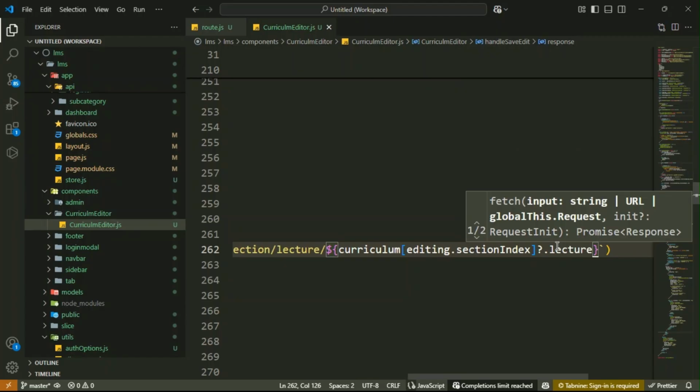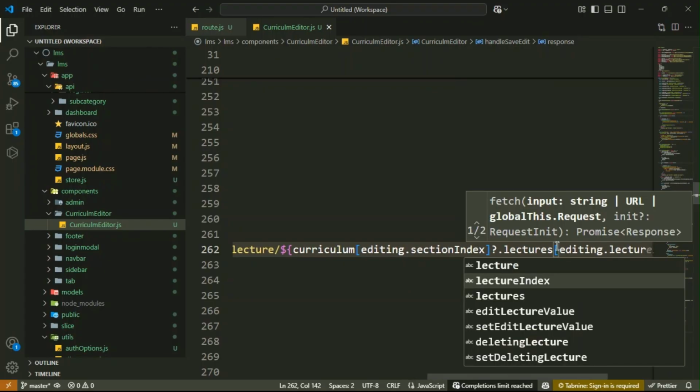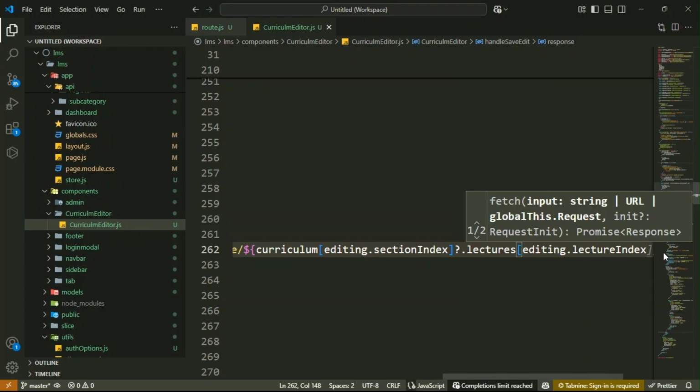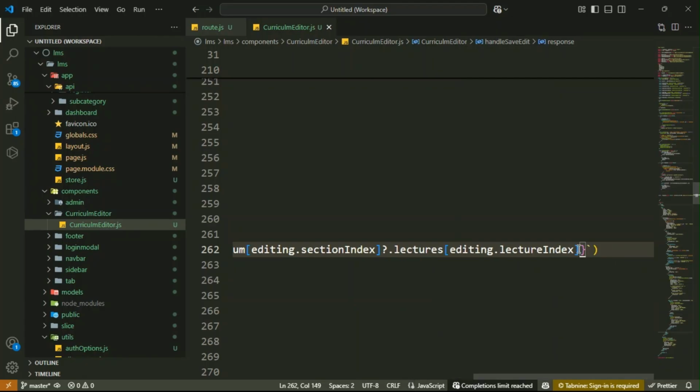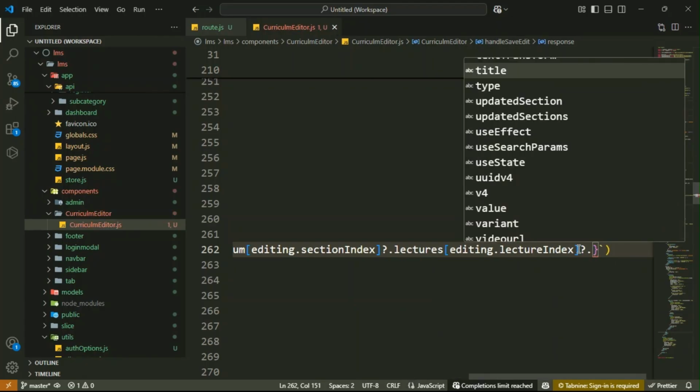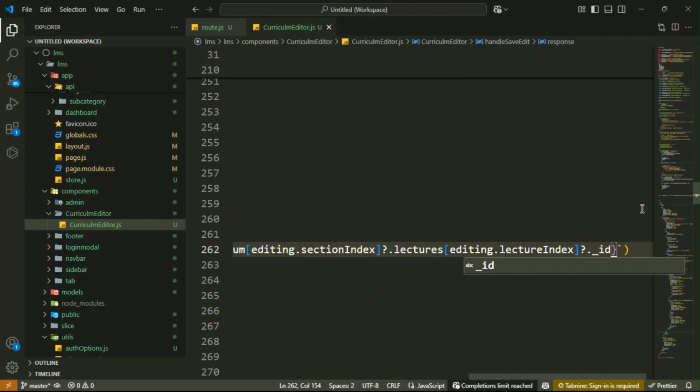This is the lectures. Then inside a square bracket, that is editing dot lecture index, editing dot lecture index. Then outside it, if it is available, access its ID.